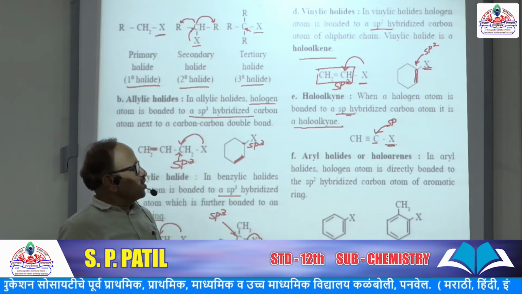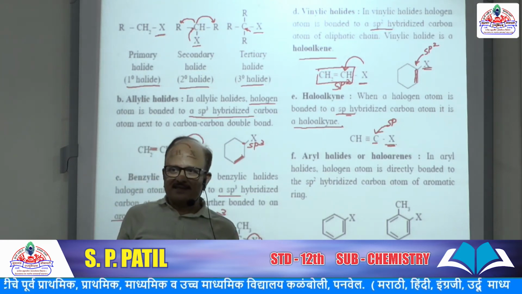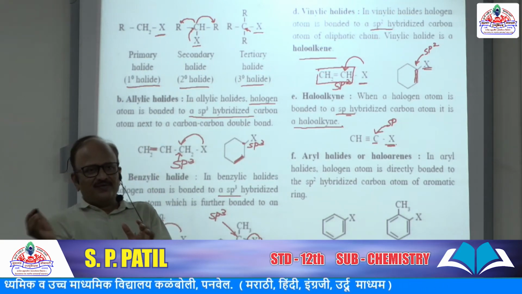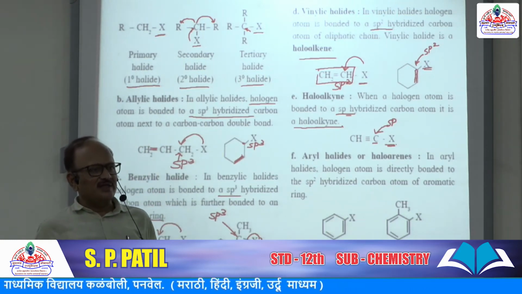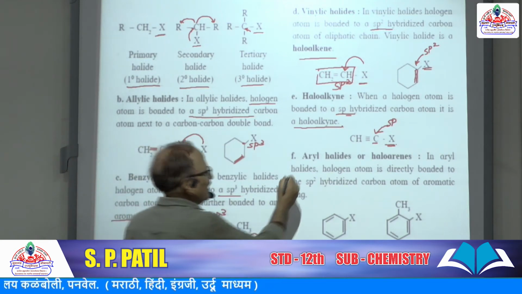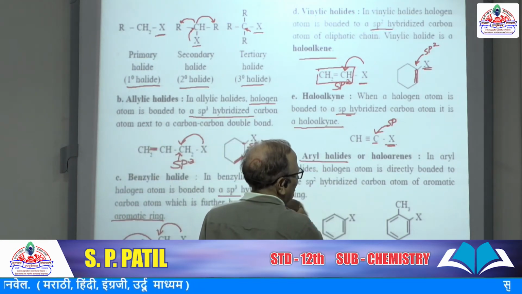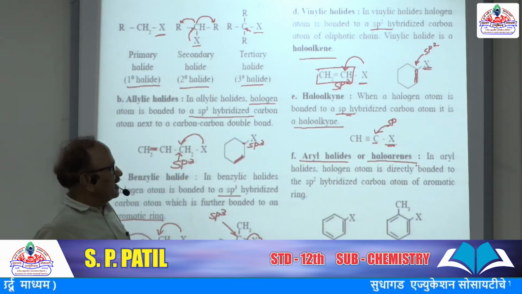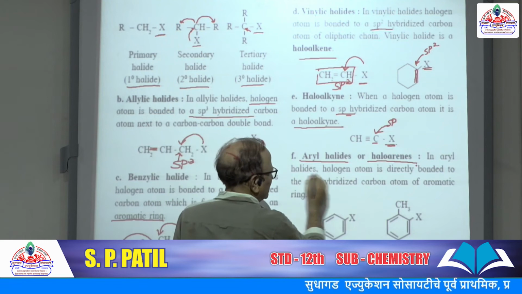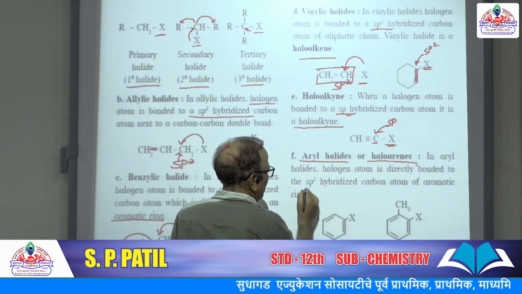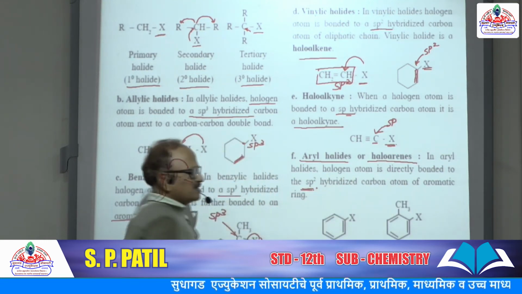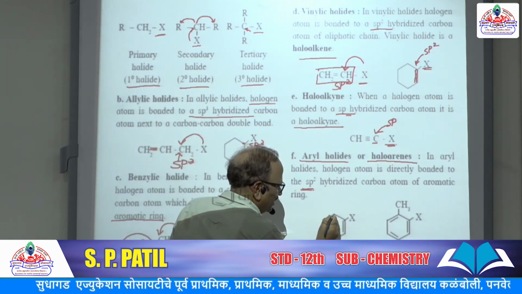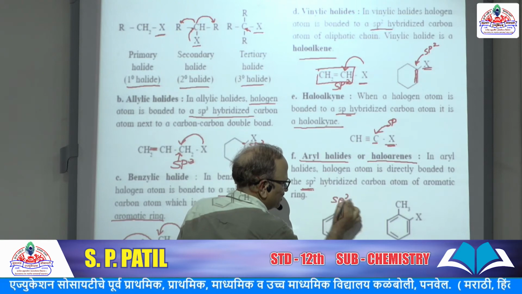Aryl halides or haloarenes. From aromatic compounds, if hydrogen is replaced by halogen, then the obtained compounds are called aryl halides or haloarenes. In these aryl halides, the halogen atom is directly bonded to an sp2 hybridized carbon. Now here in benzene, each carbon is sp2 hybridized.